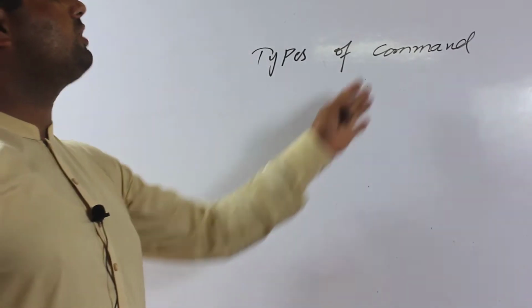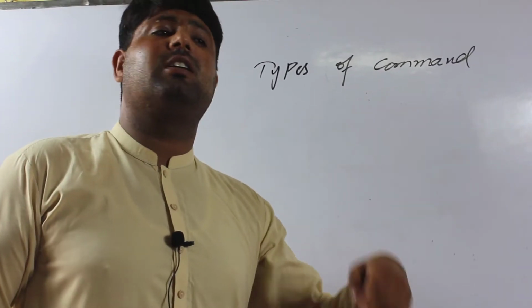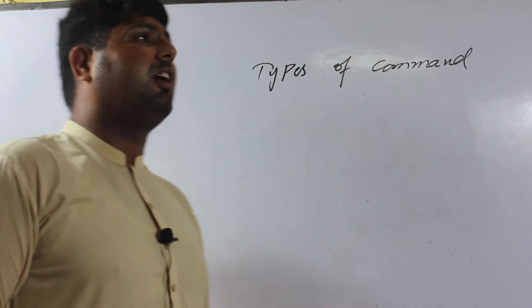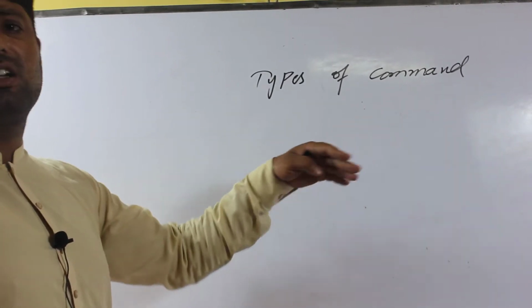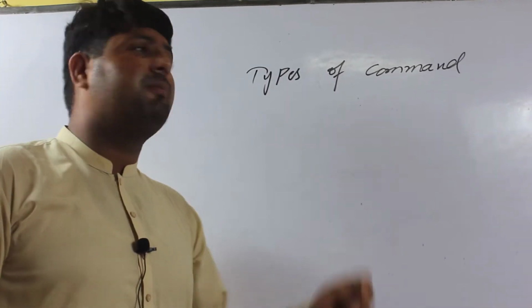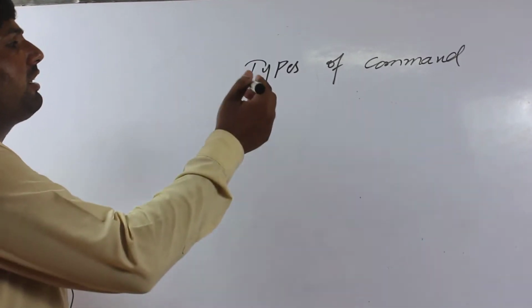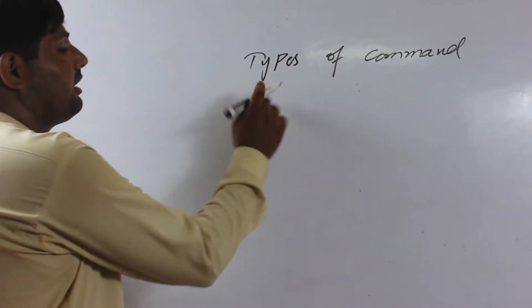The operator will use different commands in different programs, but in DOS, internal and external commands are used. Today we discuss the types of internal command.